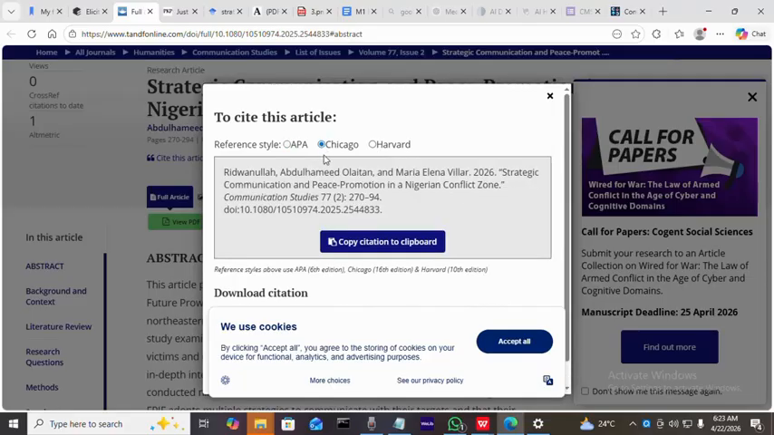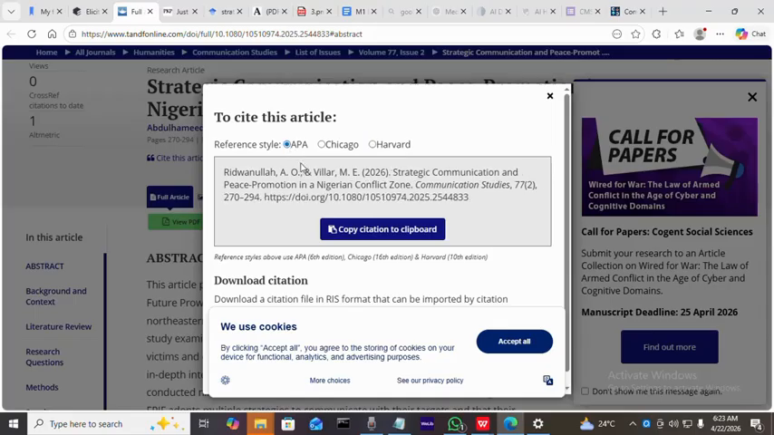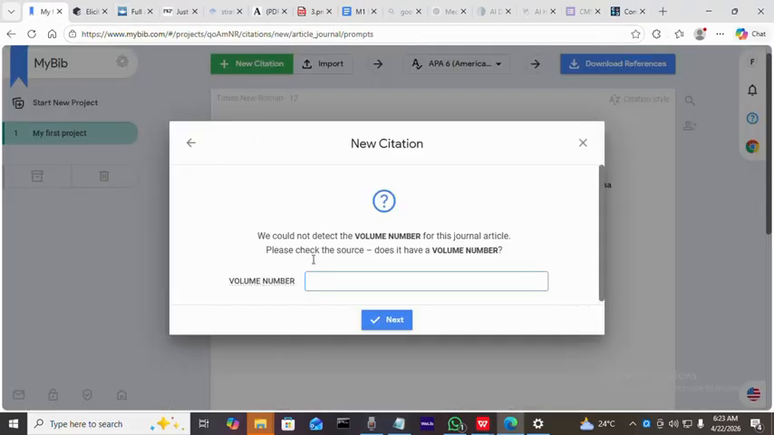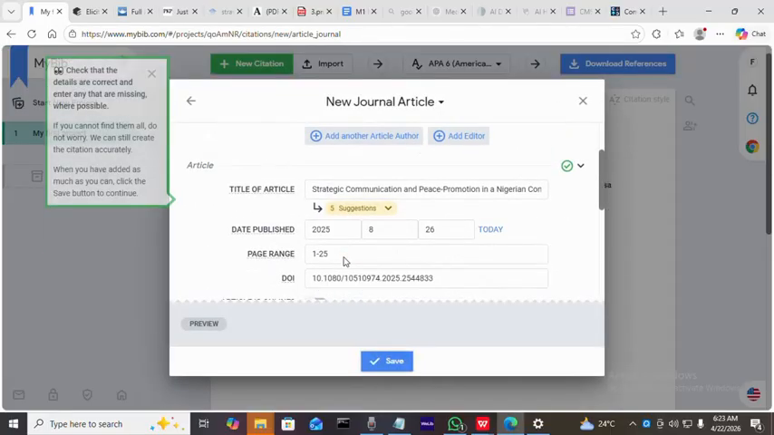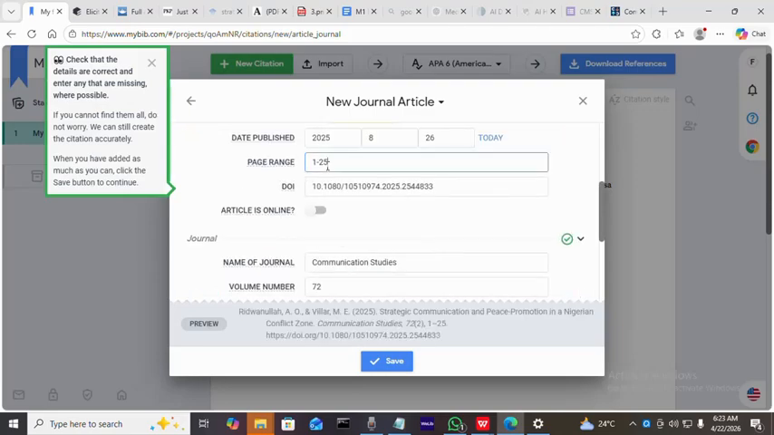So we have APA, we have Chicago, then we have Harvard. So we're using APA 6th edition, 7th edition, but they're almost similar. So we have the issue number, we have the volume number, we have the page number. So we go back to my bib, we put the volume number 72, we put the issue number, then you can see the page number is wrong. So we got the original page number. So we're correcting that now.